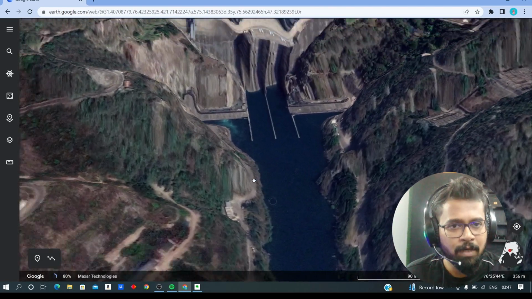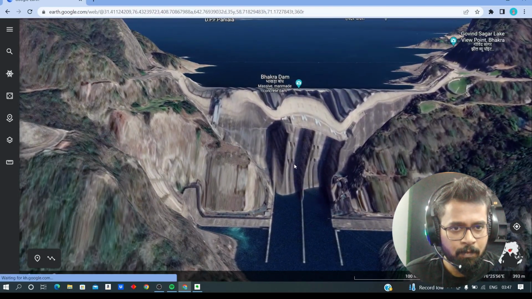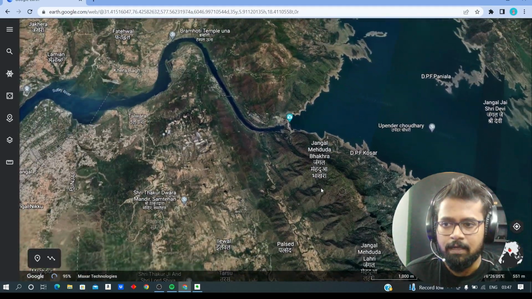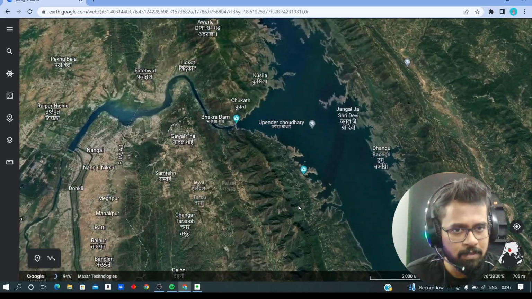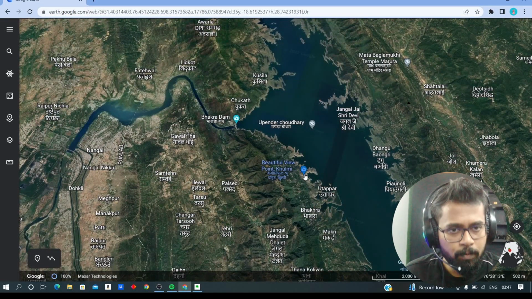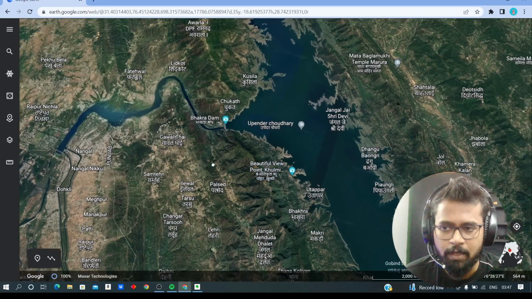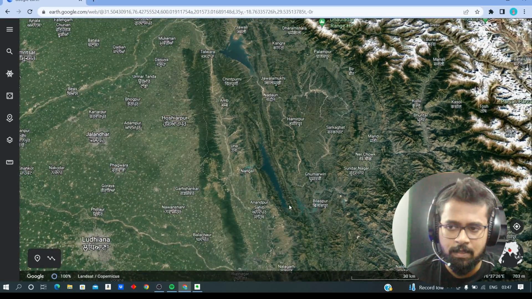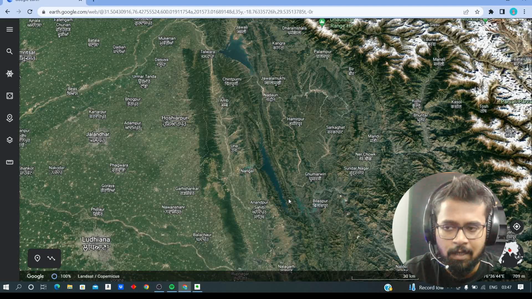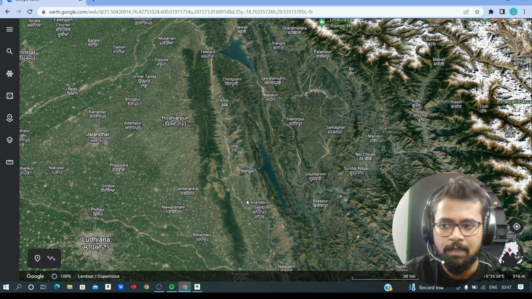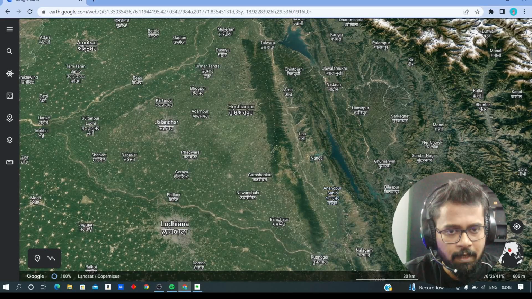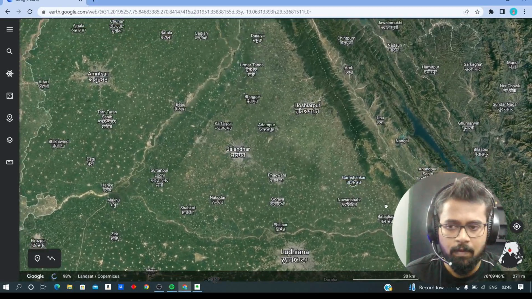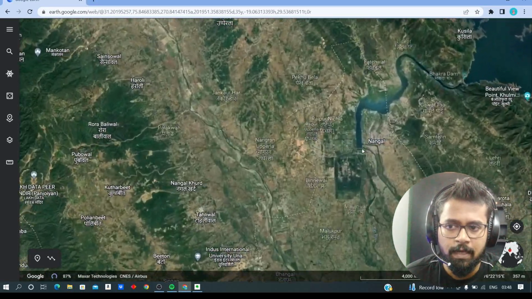And because of Bhakra Dam, a reservoir was formed in the vicinity of Bhakra Dam, and this reservoir is known as Gobind Sagar, right? So Gobind Sagar and Bhakra Dam is located in the state of Himachal Pradesh. So Himachal Pradesh basically is a mountainous state. A major part of Himalayas is located in Himachal Pradesh, and downstream you will be able to see the dam named Nangal.